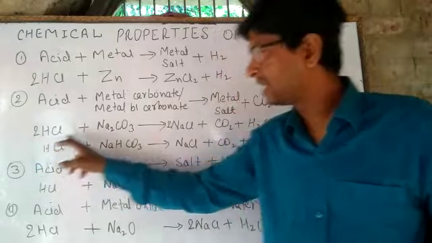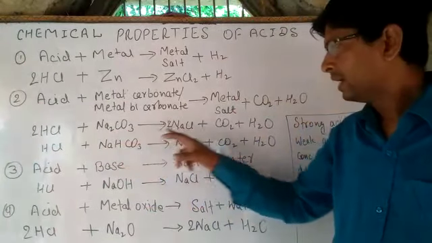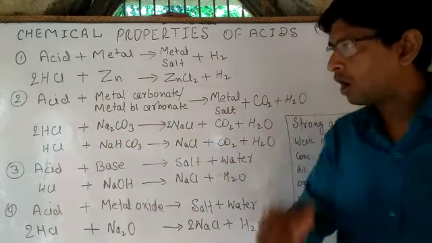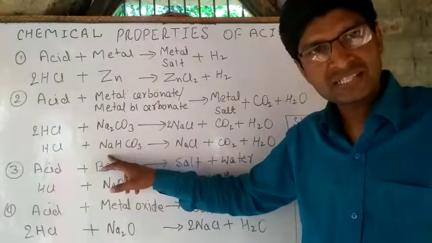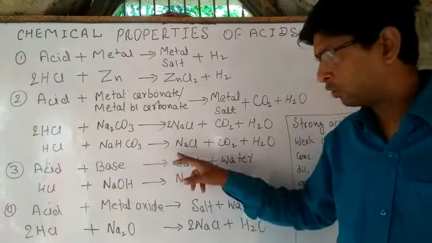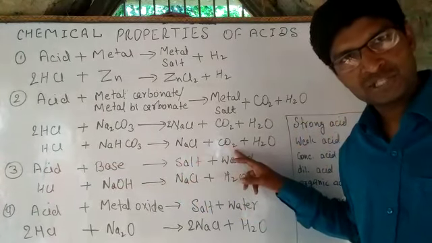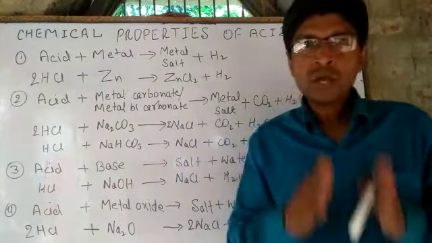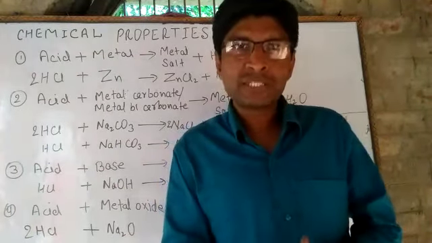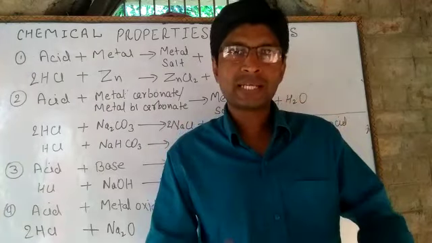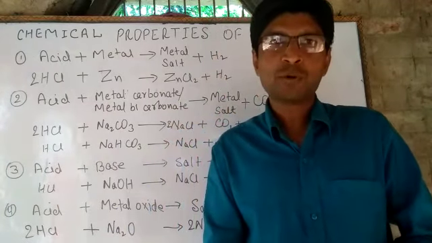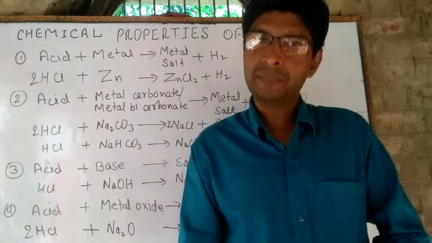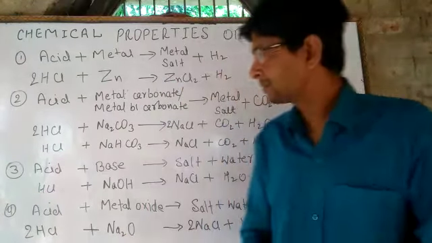So 2HCl plus Na2CO3, 2NaCl plus CO2 plus H2O, or HCl plus NaHCO3, arrow, NaCl plus CO2 plus H2O. So dear students, when an acid reacts with metal carbonate or metal bicarbonate, it produces metal salt, carbon dioxide and water vapor.